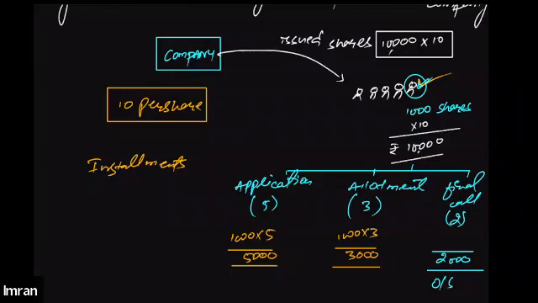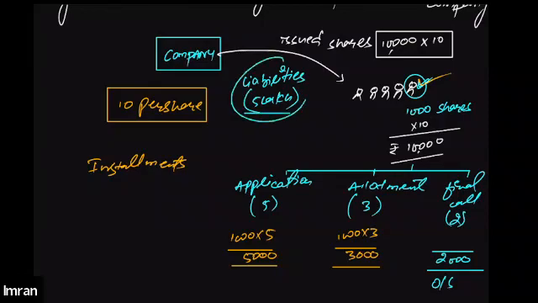The company got insolvent, or the company has decided to close down the operation. Or let's suppose for now the company has liabilities. The company's liability is a total of 5 lakh, right?